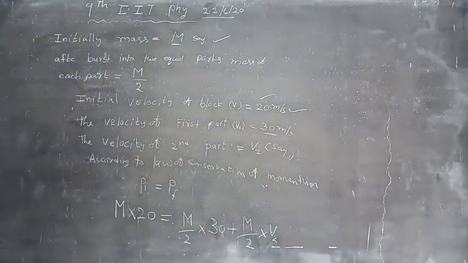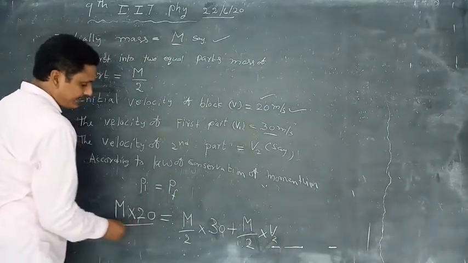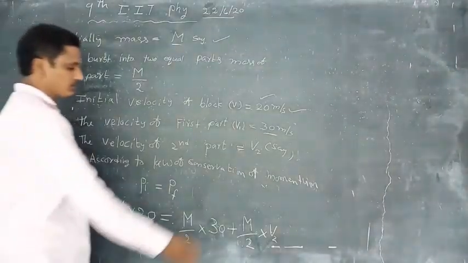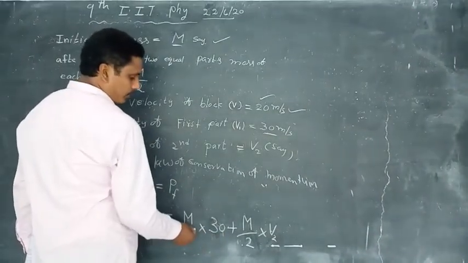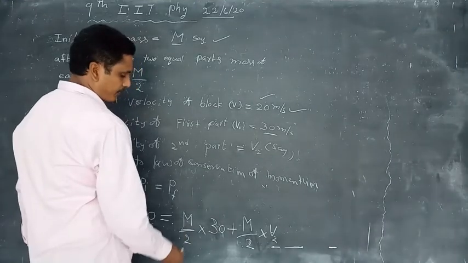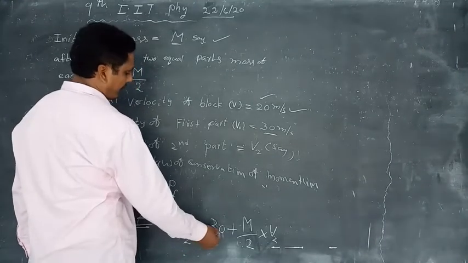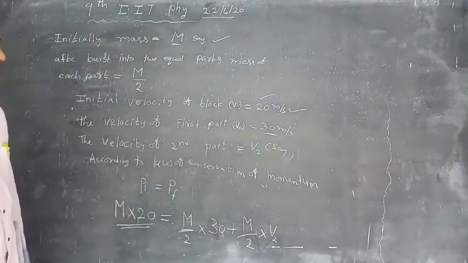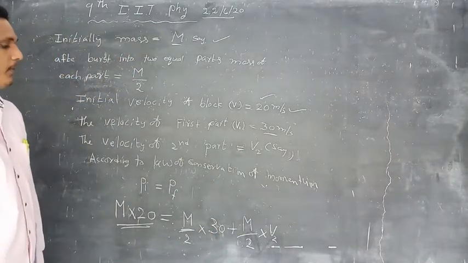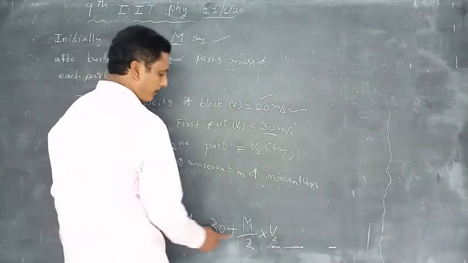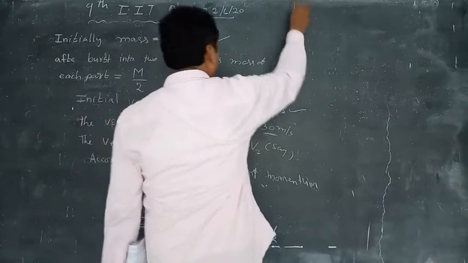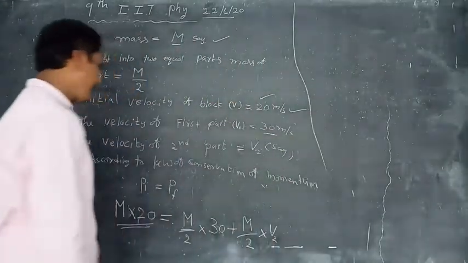This is the initial momentum mv, equal to momentum of first fragment plus momentum of second fragment. So solve this.